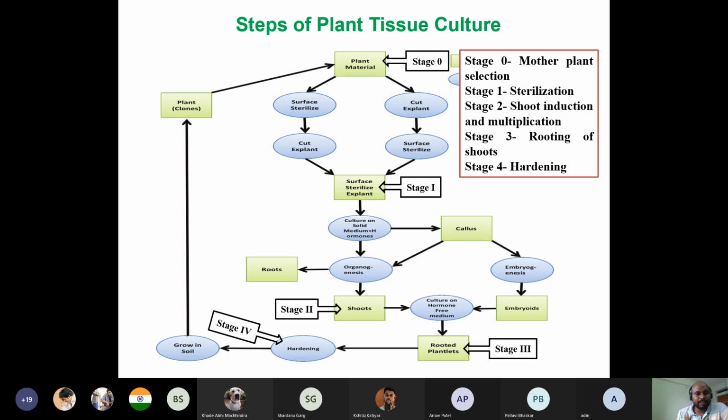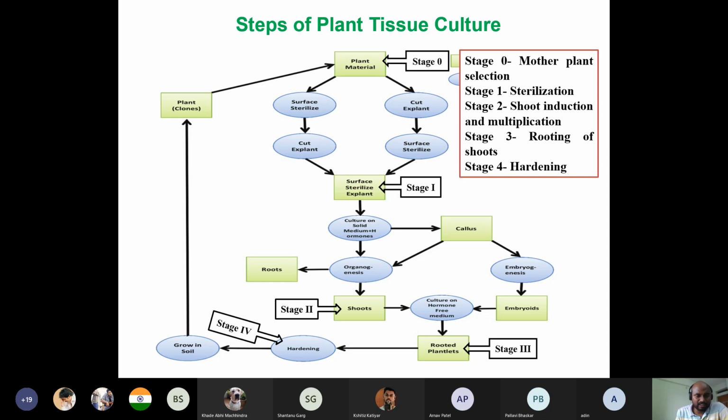So the basic process of surface sterilization is, first you have to wash it in running tap water vigorously for 30 minutes, 20 minutes. You can increase the time, that does not hamper anything. Then in some cases I have also washed it with some soap, basically a detergent, but detergent sometimes damages the material. So we use commercially available synthetic detergents, which do not harm the material as much as the regular household detergent we use at home. So one can use that.